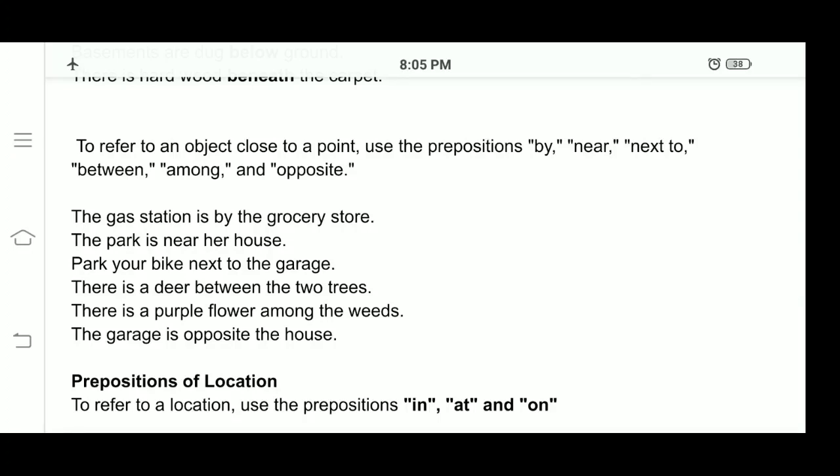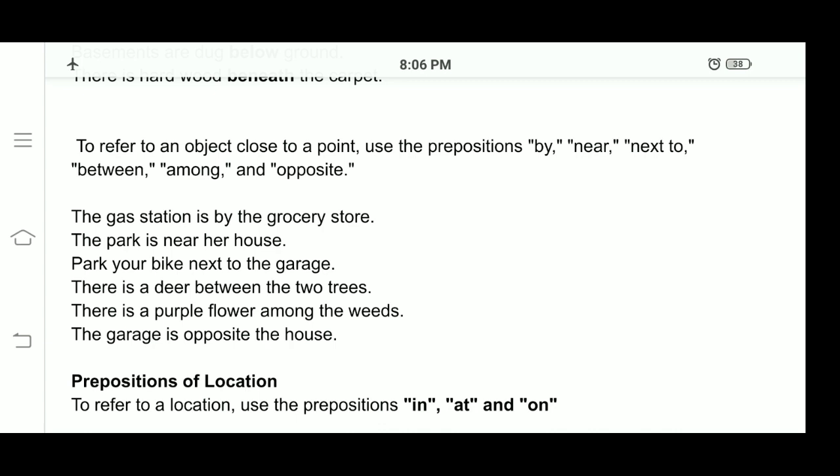The next one: to refer to an object close to a point, use the prepositions by, near, next to, between, among and opposite. When something is close to a point, we have to use these prepositions. The first sentence: the gas station is by the grocery store. The grocery store is the point and the gas station is the object. The gas station is by the grocery store.